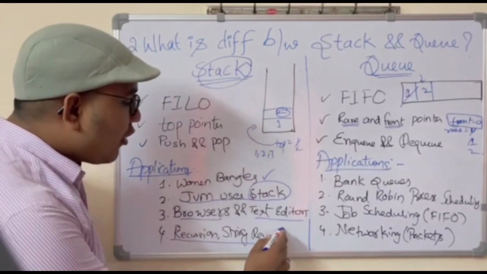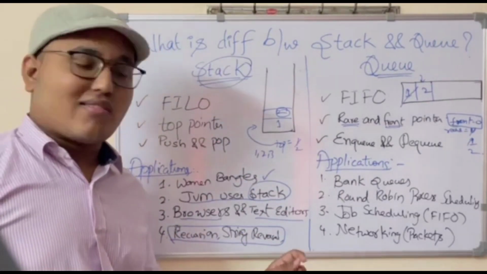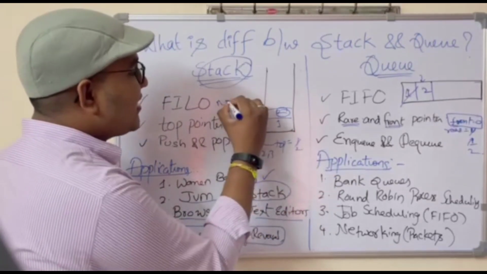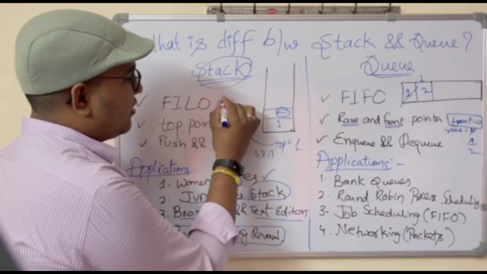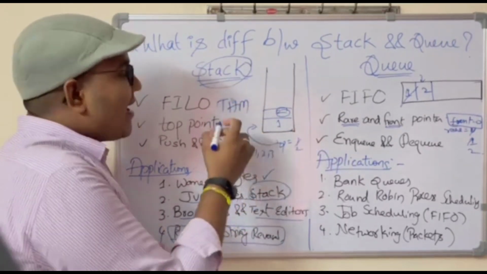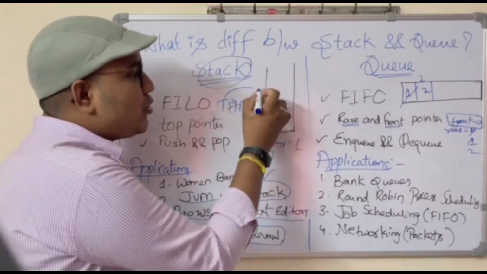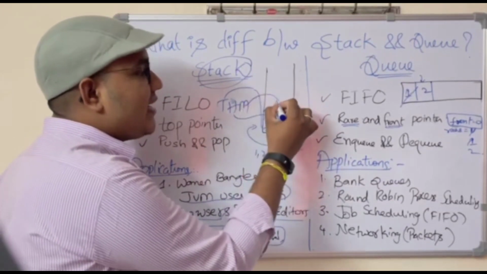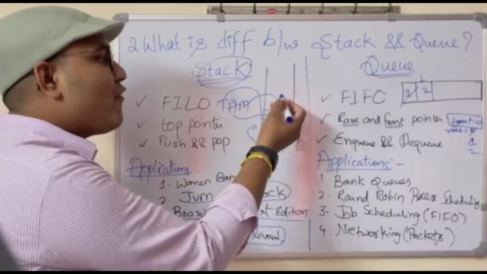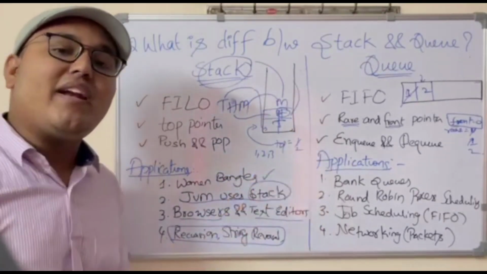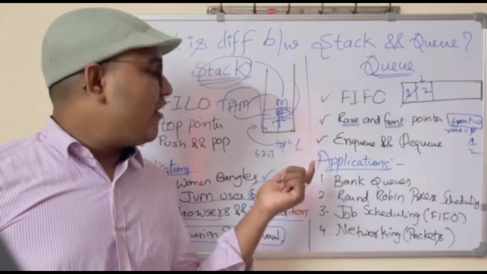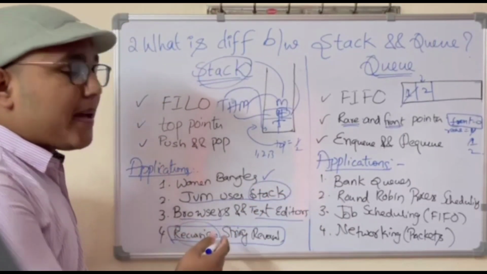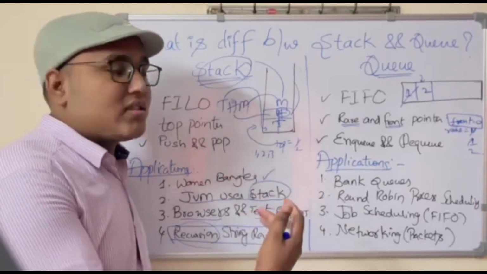And we have a few programming constructs like recursion and string reversal. Let's say if I want to reverse a string called TMH. What I will do is, I will push this T into the stack first, later I will insert H, later I will insert M. And if I pop these elements, then automatically the string reversal will be achieved. Okay, now recursion is the best example of stack, where all the method calls will be stored in this stack only.